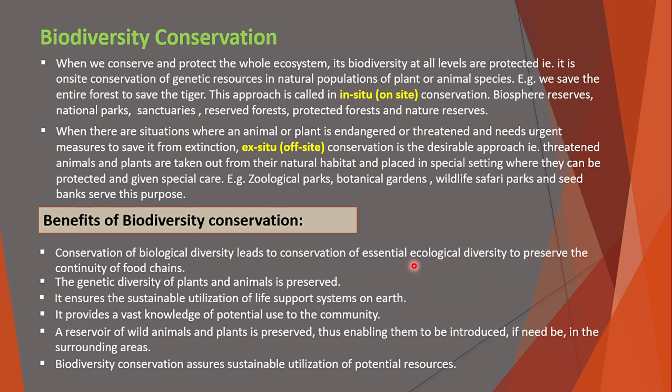And if the food chain breaks, the upper or lower part, the plant or animal species, can be endangered. Second, the genetic diversity of plants and animals is preserved.